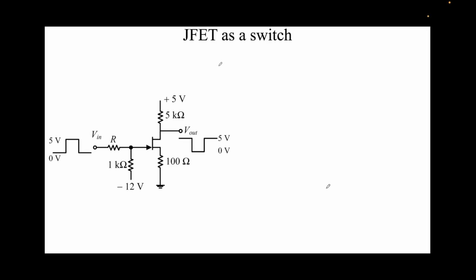Now that we have seen the working of a JFET, we'll try to use that information to solve this question. This is the question that is given to us. Note that what this circuit is doing is inverting. When the input is low, the output is high, and vice versa. When the input is high, the output is low.